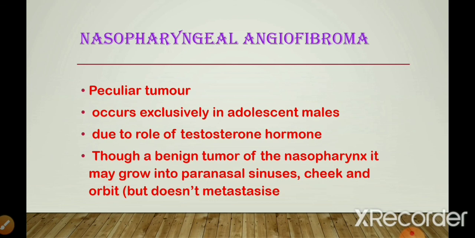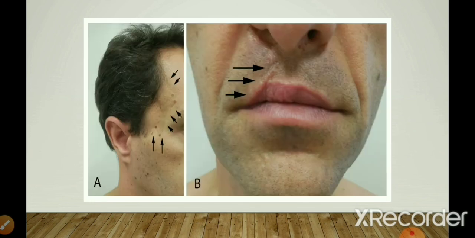Nasopharyngeal angiofibroma. They are a very peculiar kind of tumor, and it occurs exclusively in adolescent males due to the role of the testosterone hormone. Though a benign tumor of the nasopharynx, it may grow into the paranasal sinuses, cheek and orbit, but it does not metastasize. So as you can see, this is an example. It occurs in the face, generally near the lips or the forehead, on the skin.